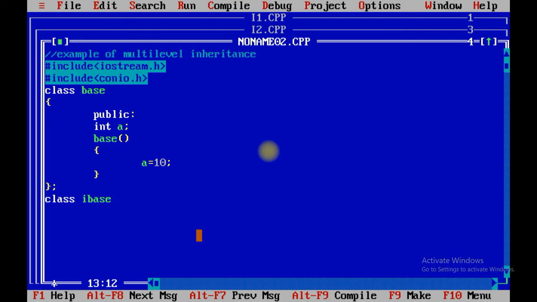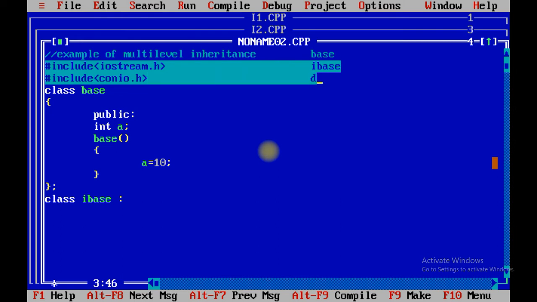Grandfather, father and child relationship is there, or base, Ibase and derived relationship is there. So in the Ibase, now see what is the hierarchy? Base, out of base we are going to create Ibase, and out of Ibase we are going to derive, right? So now what happens?